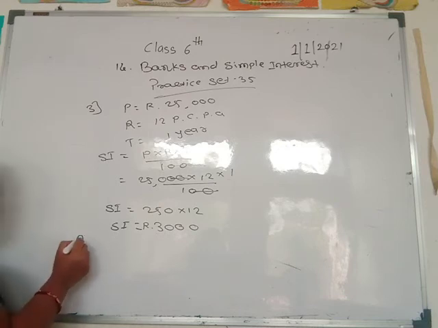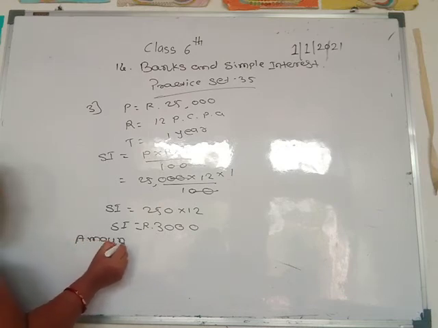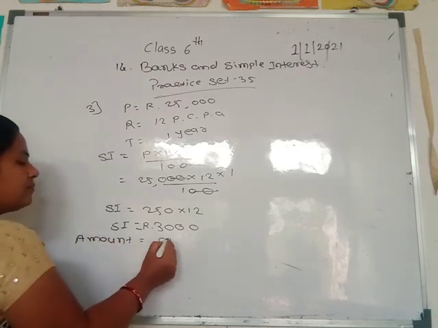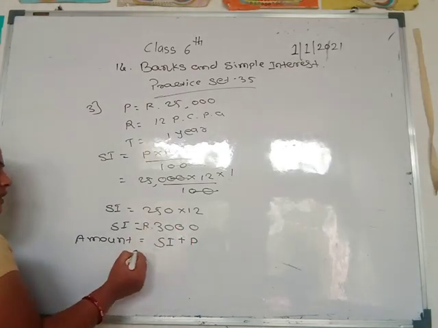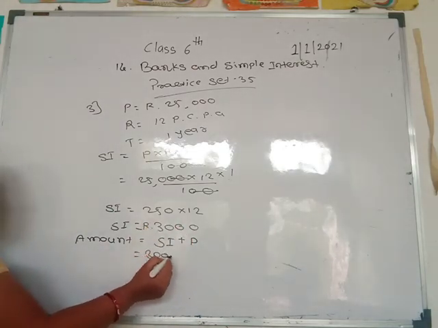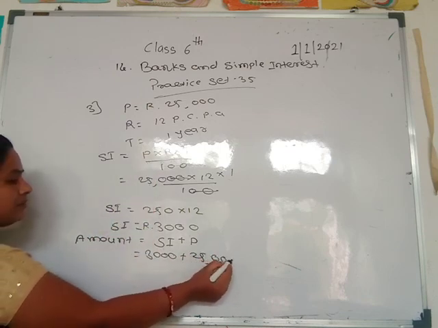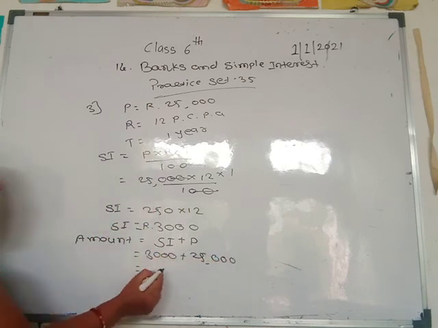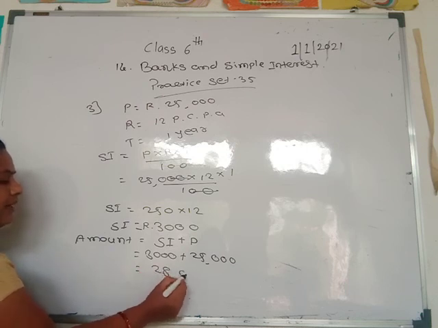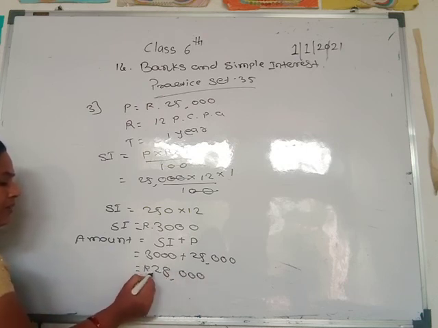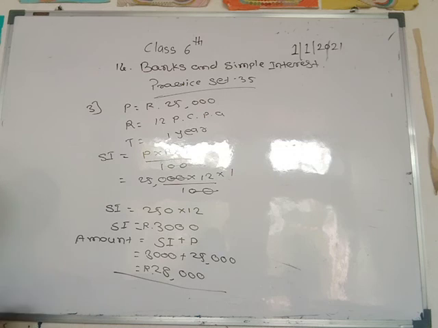Write amount is equal to SI plus P, otherwise P plus SI. 3,000 plus 25,000, answer 28,000. Below the answer write: Ahmad Chacha will have to return rupees 28,000 to the bank.